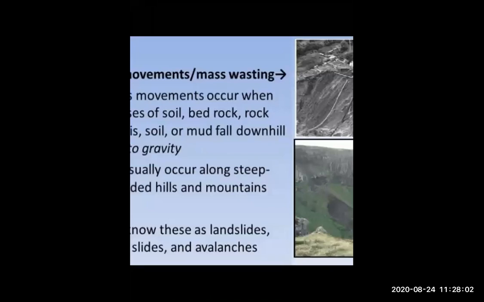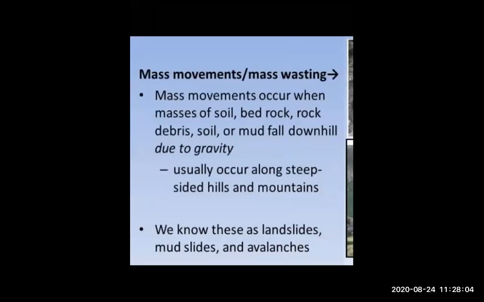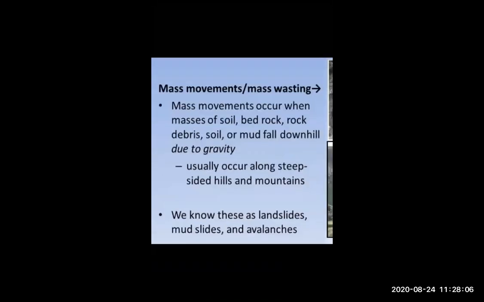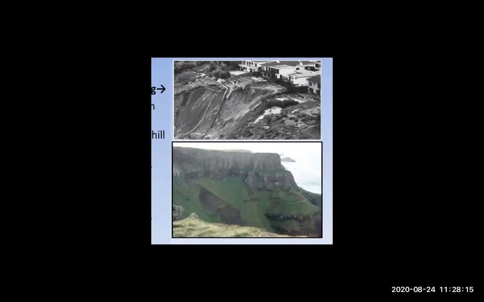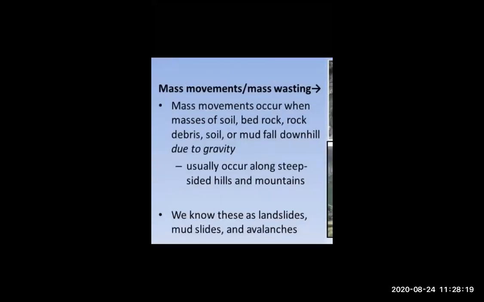Due to gravity, the mud, rocks, debris, and soil fall downhill. Okay? And because of this, what happens? Landslides are happening.